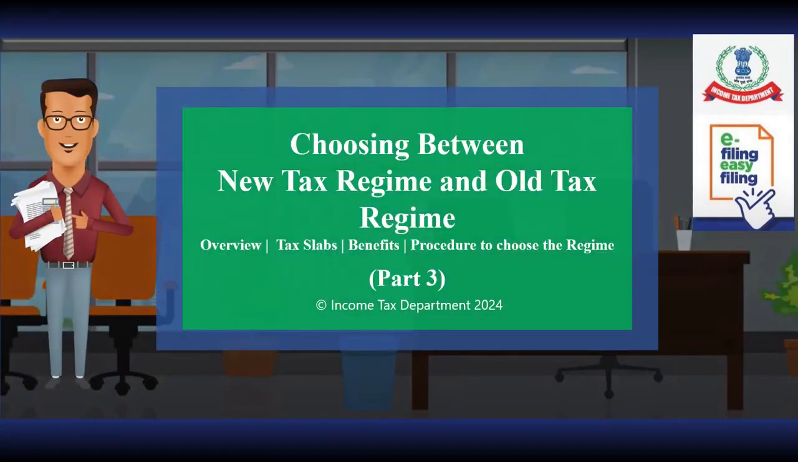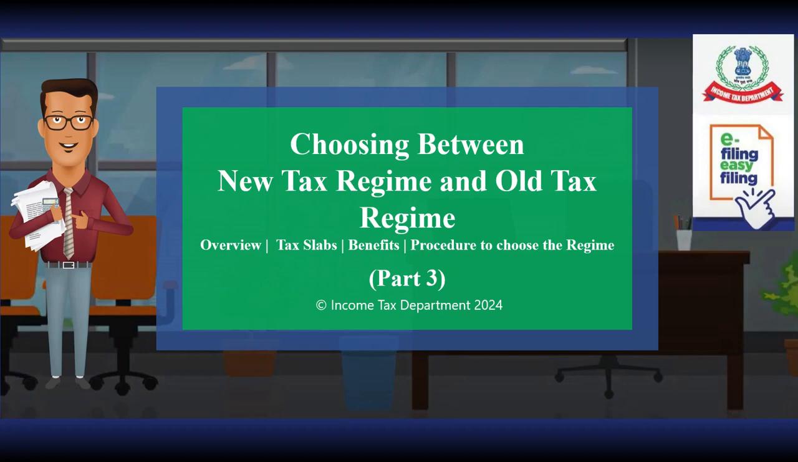This video is on choosing between the new tax regime and the old tax regime. The video is divided into three parts. In the first part, we would be discussing the overview of the two schemes, the tax slabs applicable in the old as well as the new tax regime, and the benefits of opting in or opting out of the new tax regime. In the second video, we will be discussing the procedure for opting out of the new tax regime, and in the third part, we would be discussing the frequently asked questions on the new tax regime.